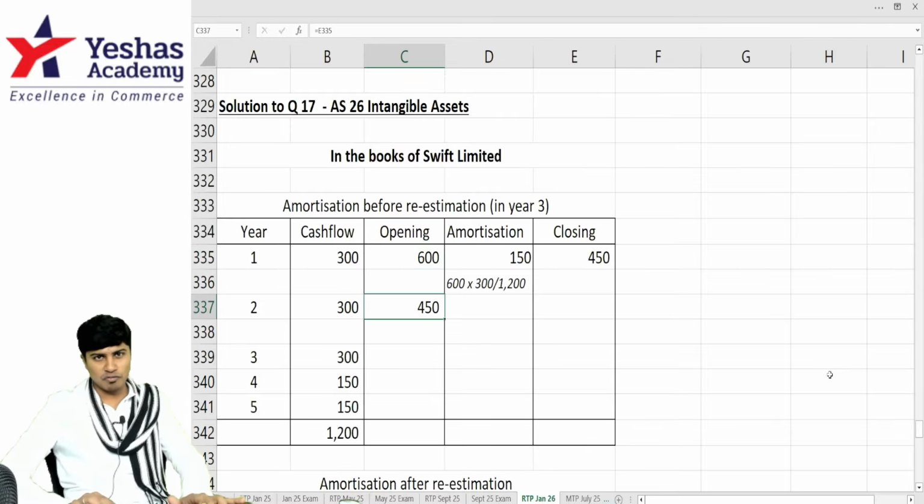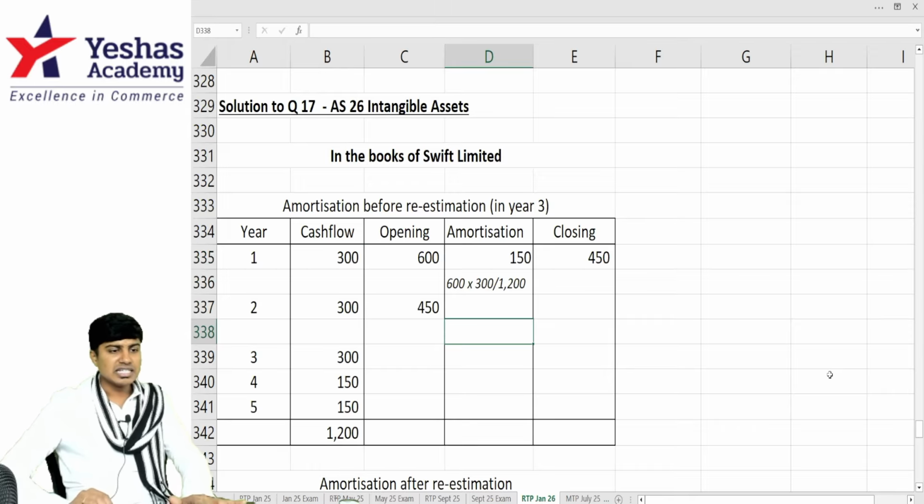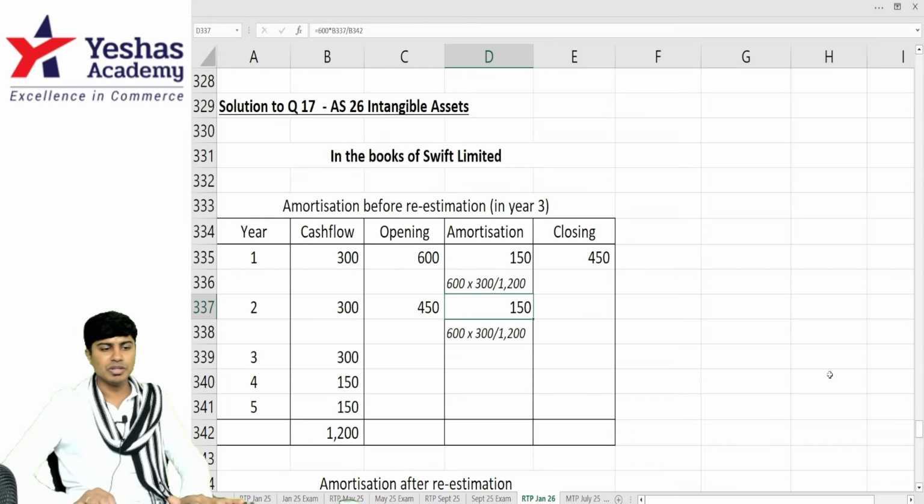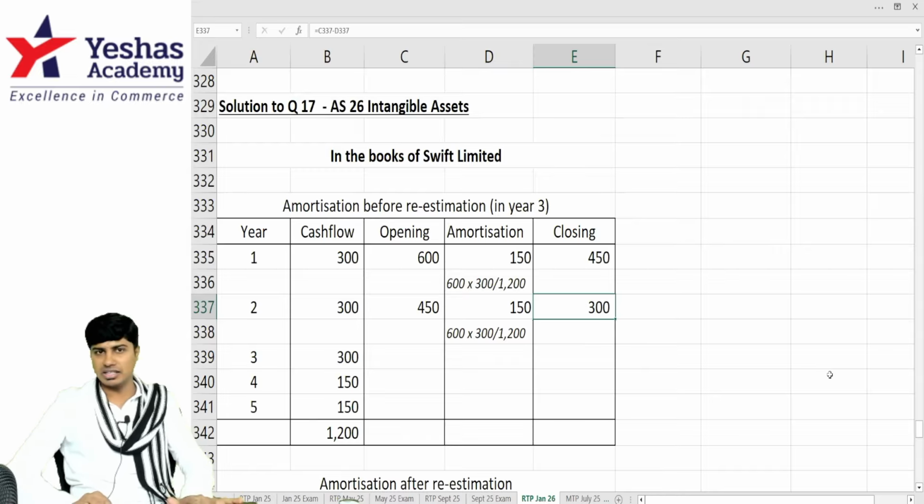Next year I'll start with 450. Amortization is again 600 into 300 divided by 1200, which is 150. Out of the 450 opening balance, if I amortize by 150, I'll again get 300.